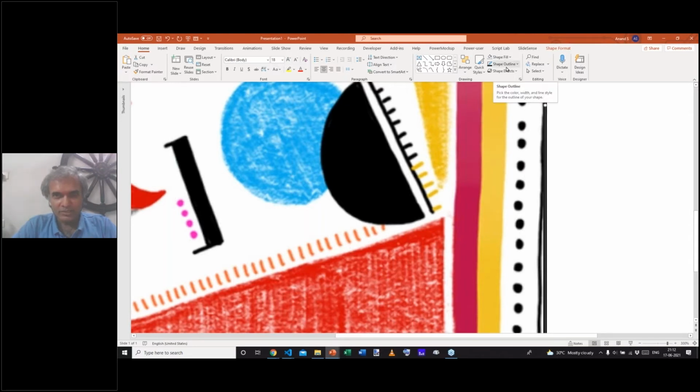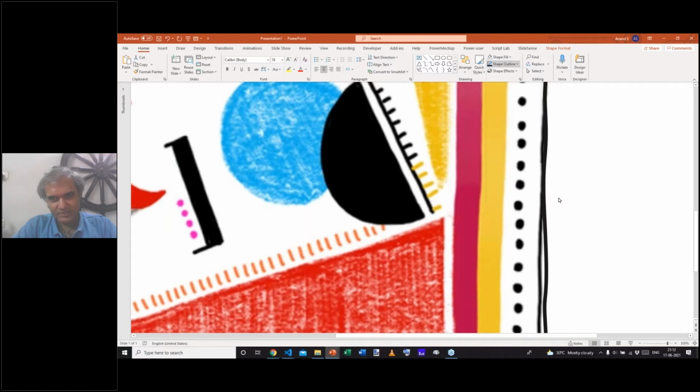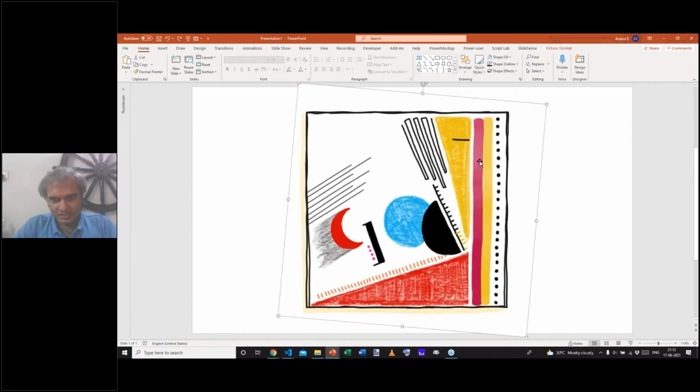But the really cool thing in some of the newer versions of PowerPoint is the sketched lines, which actually gives you these curved edges. So if I get rid of the image for a while, you'll notice that this is not too bad. This looks like a hand-drawn line. We can start sketching some of the other shapes as well. So let's say this triangle, that's fairly straightforward.